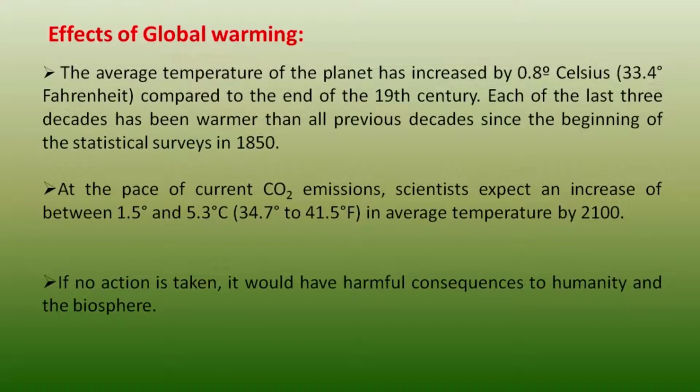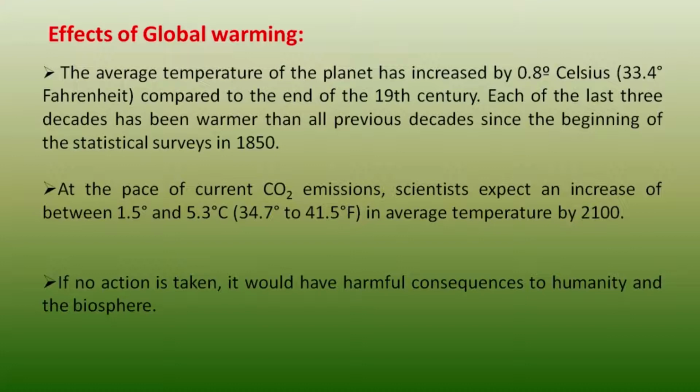We have seen that the average temperature of the planet has increased by 0.8 degrees Celsius compared to the end of the 19th century. Each of the last 3 decades has been warmer than all the previous decades since the beginning of the statistical surveys in 1850. At the pace of current carbon dioxide emissions, scientists expect an increase between 1.5 degrees and 5.3 degrees centigrade in average temperature by 2100.